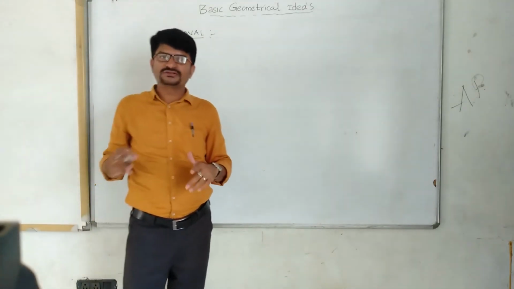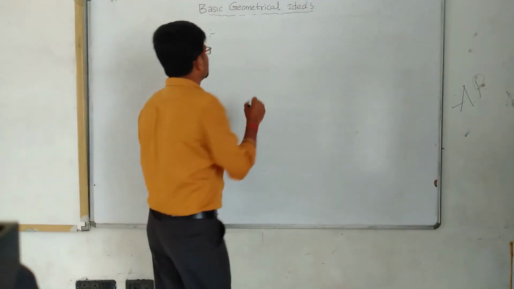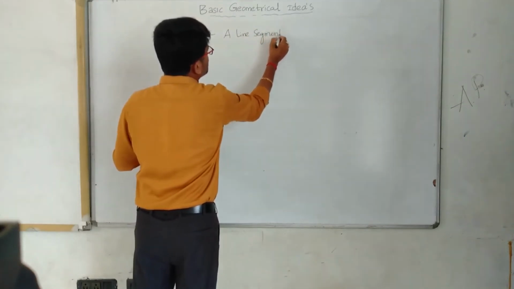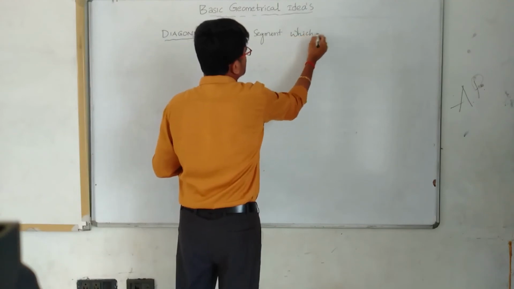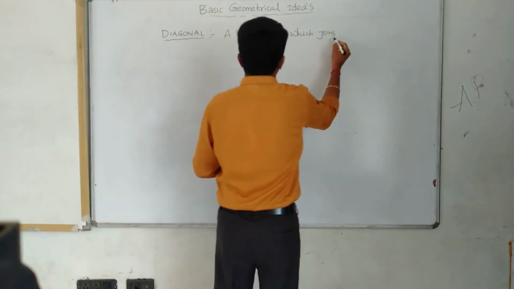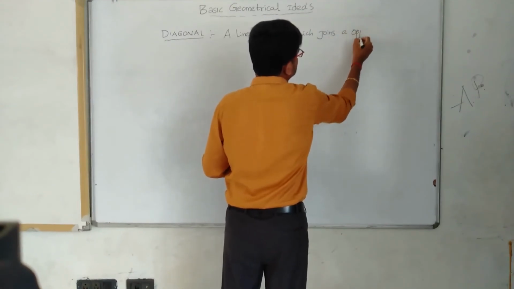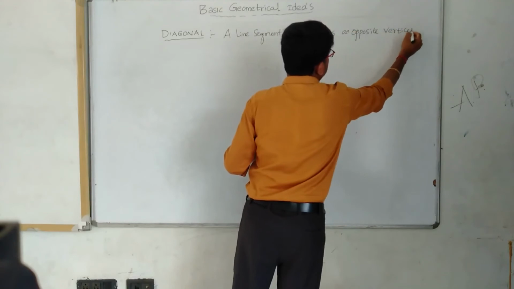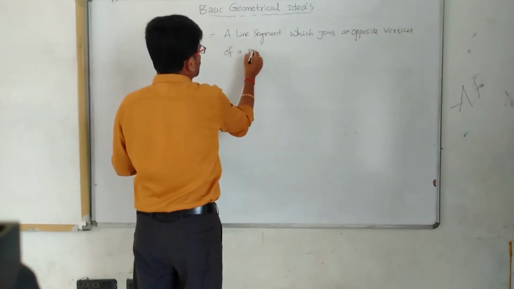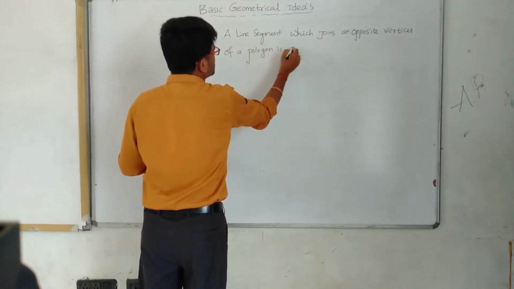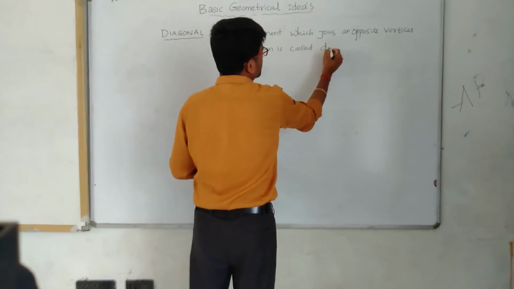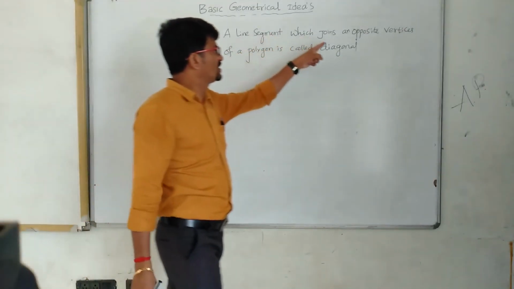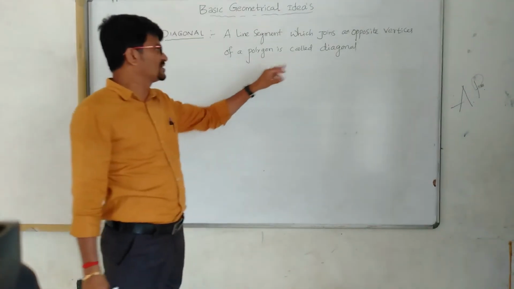A line segment which joins opposite vertices of a polygon is called a diagonal.